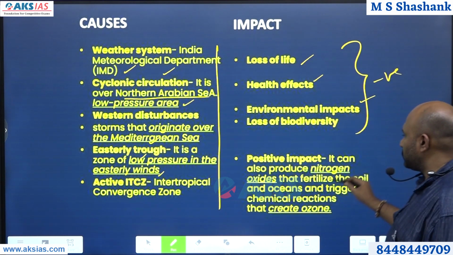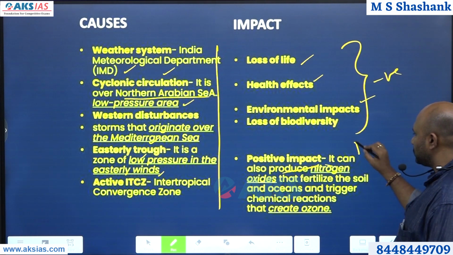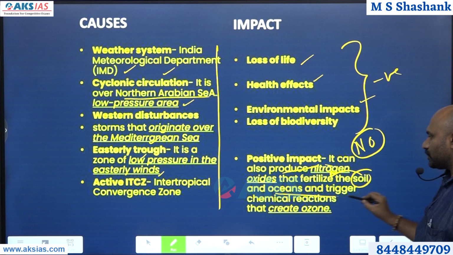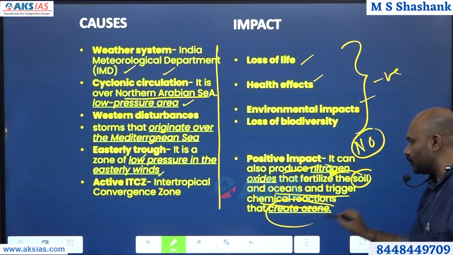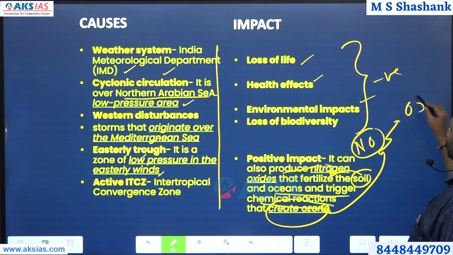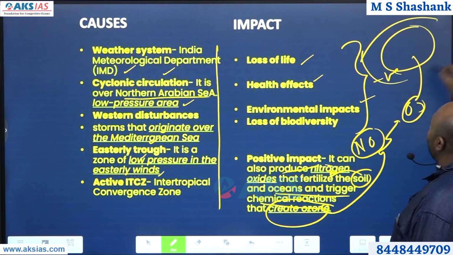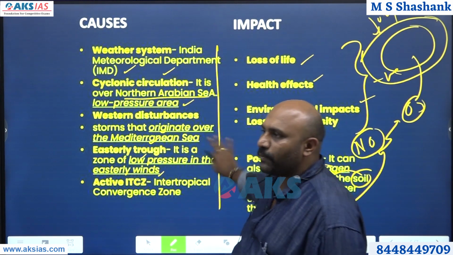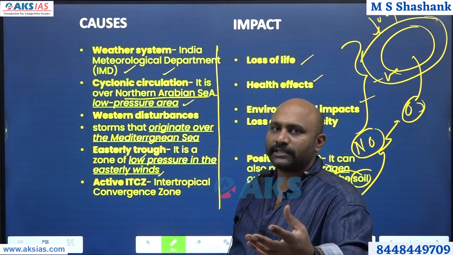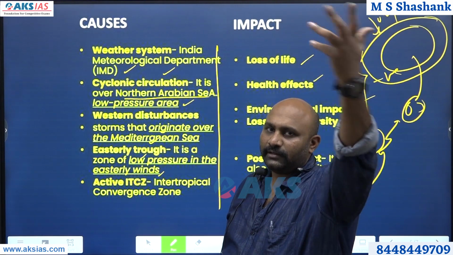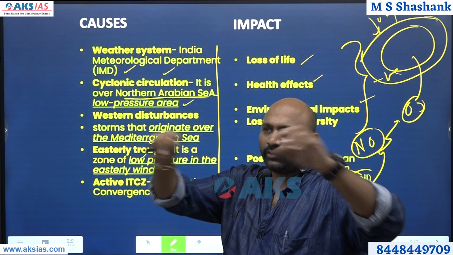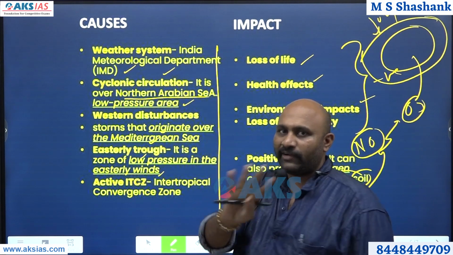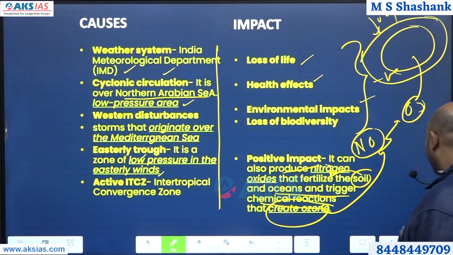But what are the positive impacts? It can produce nitrogen oxides. These nitrogen oxides are useful for fertilization of soil and oceans and trigger chemical reactions to create ozone. So fundamentally, this is to create O3, which protects the earth, a blanket for the earth against ultraviolet and other radiations from the sun. Therefore, the only positive impact of lightning is creation of nitrogen oxides, which create the ozone layer. We already know that because of GHG and other emissions, there are holes in the ozone. Now these ozone holes are being filled by these gases. That's the only advantage that we have. Otherwise, lightning is very dangerous.